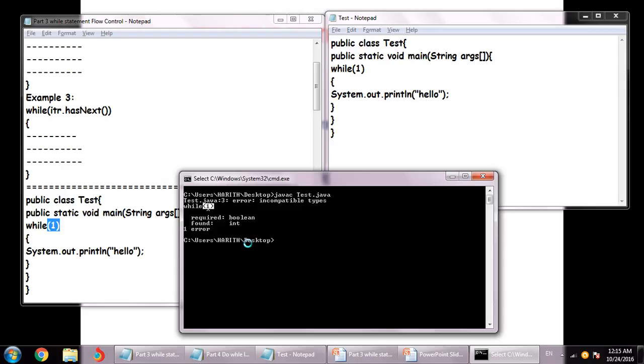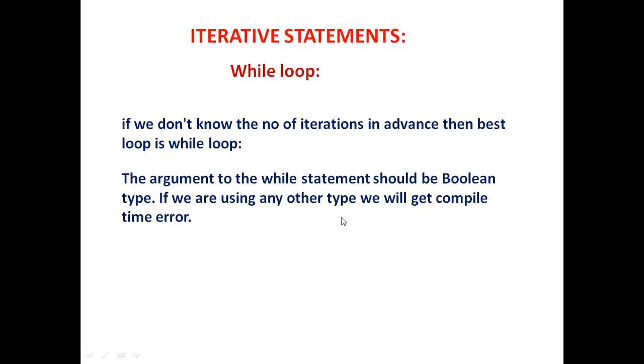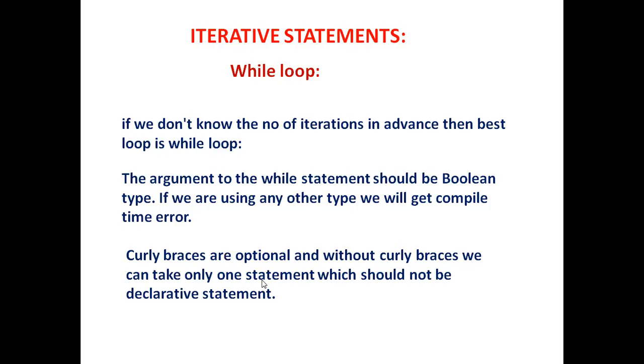So let's move on to the next point in the slide, which states that curly braces are optional. We know that in if-else statement curly braces are optional. In switch statements, switch case default, the curly braces related to switch are mandatory, whereas curly braces related to the default and the cases are optional. So similarly, in case of while loop, the curly braces are optional, and this rule will also go to the do while loop, which we will be discussing next after we are done with the while loops.